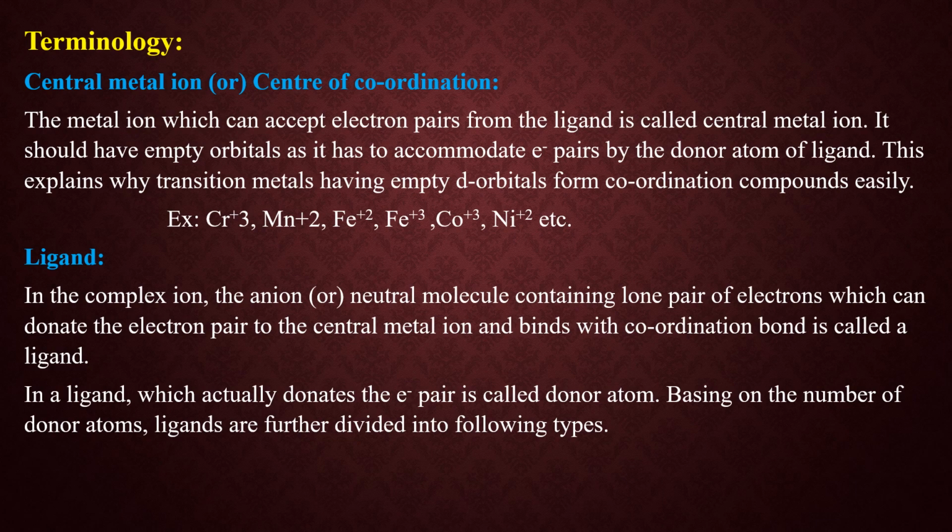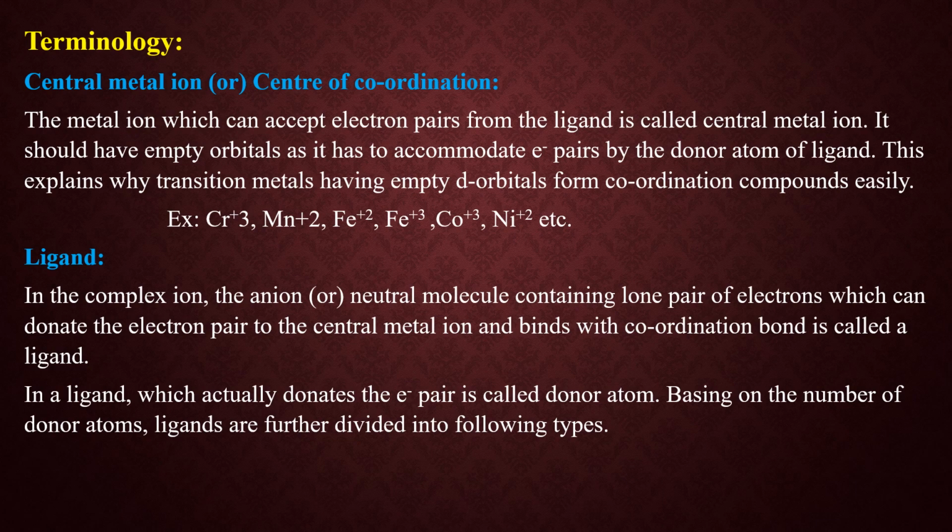Today we are going to learn various terms that we come across in the chapter coordination compounds or complex compounds. Okay, so the first term, let us begin with central metal ion or center of coordination. Which one do we call the central metal ion? It is the metal ion which can accept electron pairs from the ligand. Okay students, what is central metal ion? It is the metal ion which can accept electron pairs from the ligand.